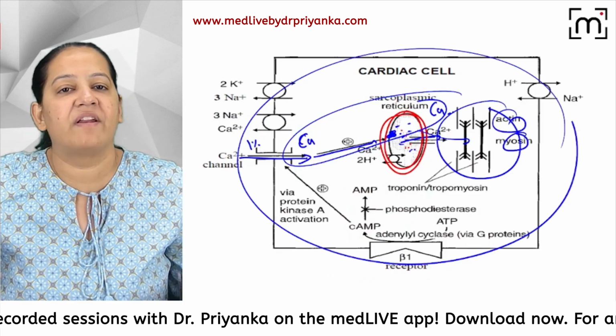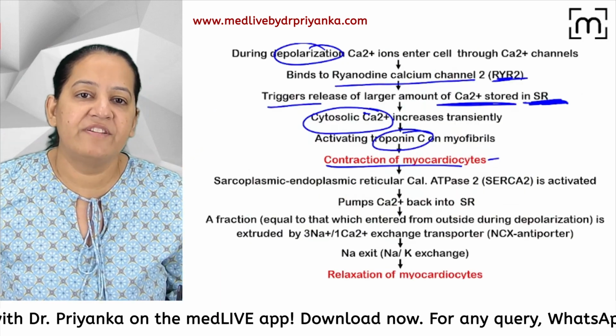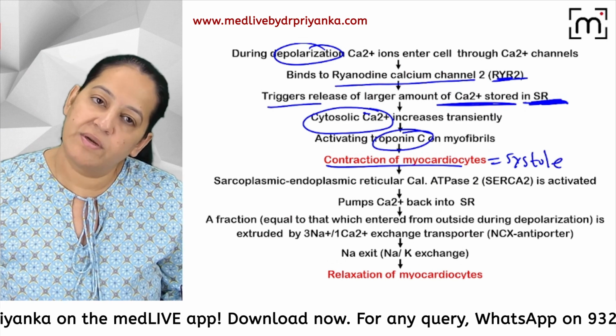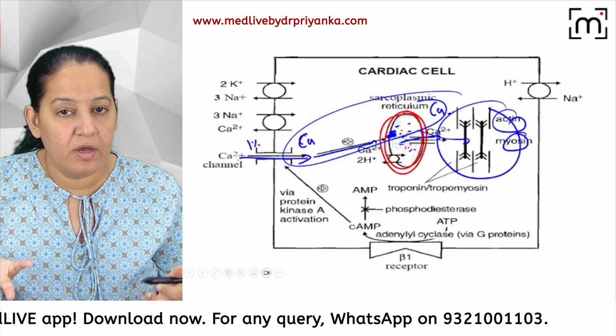And this is how this cell will contract. Contract means systole. So contraction of this cell is known as systole. Systole is done. But systole cannot be forever. Now we have to do diastole.